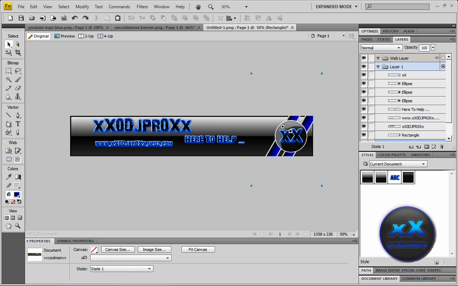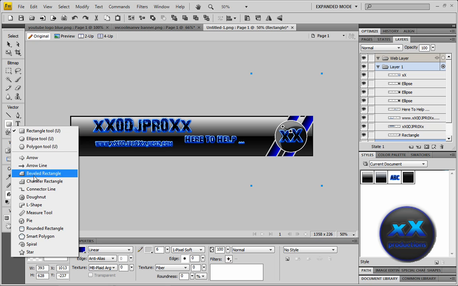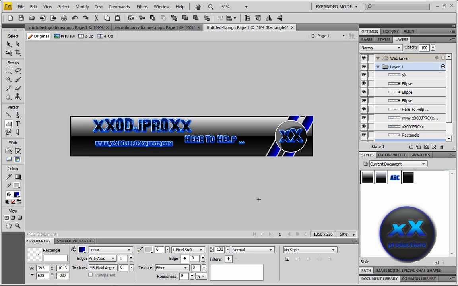There we go. So what you're going to do is go to the shape tools, and then look for the chamfer rectangle, and then make it quite big.